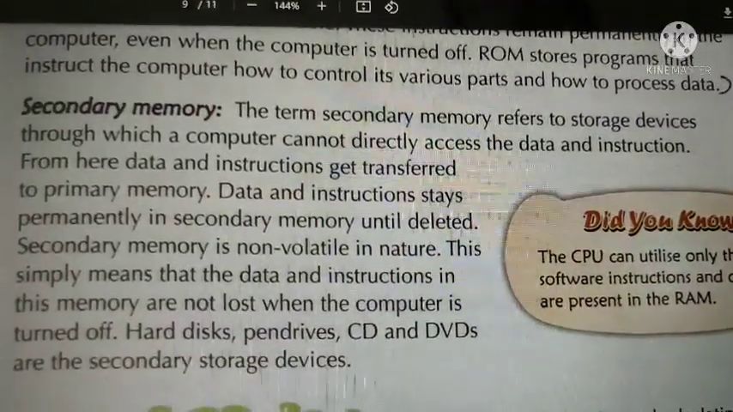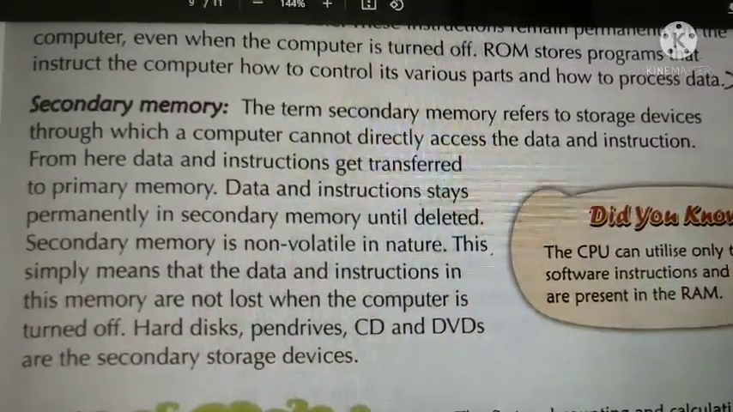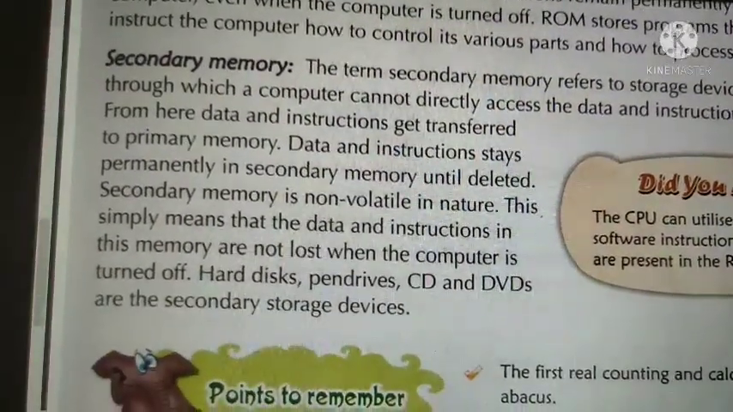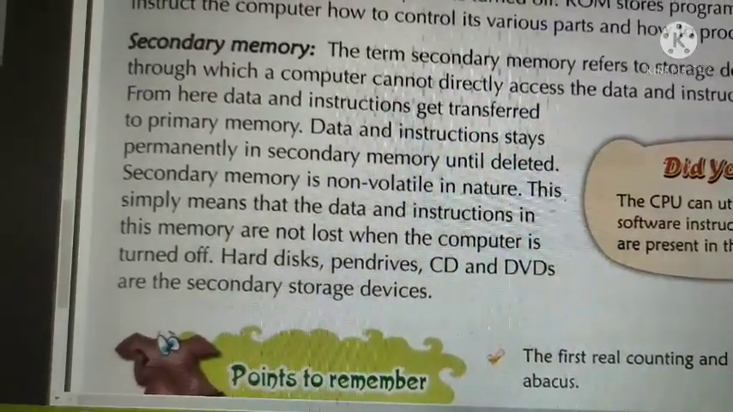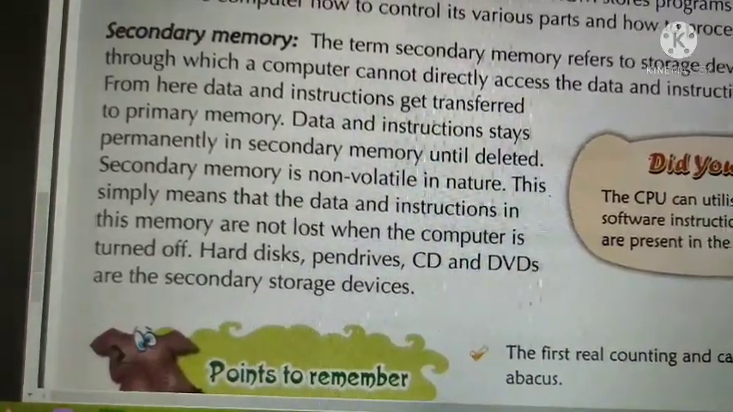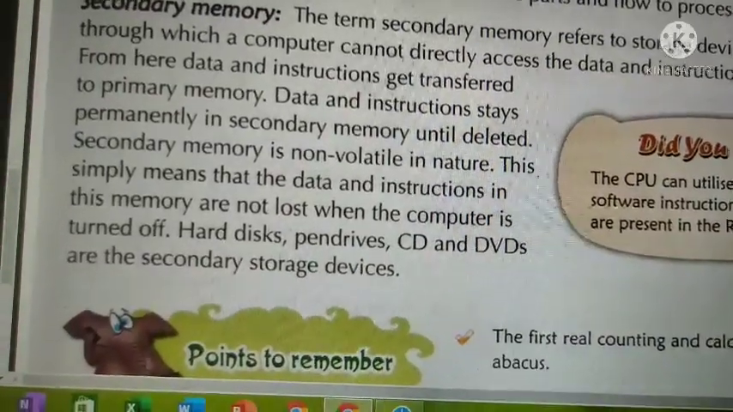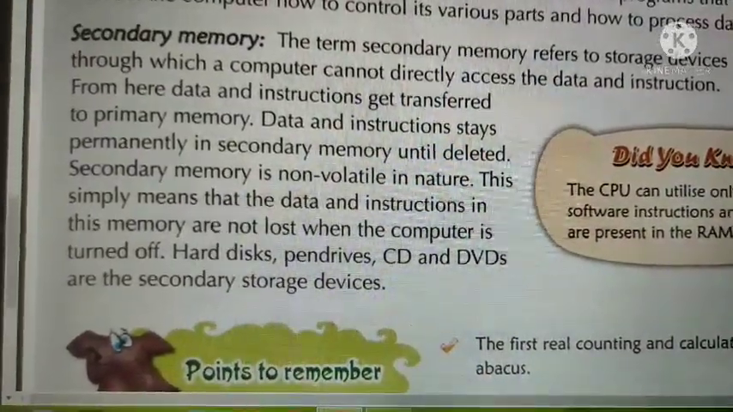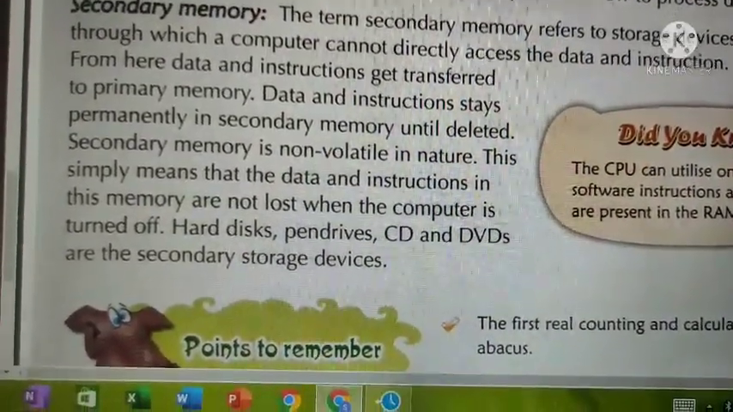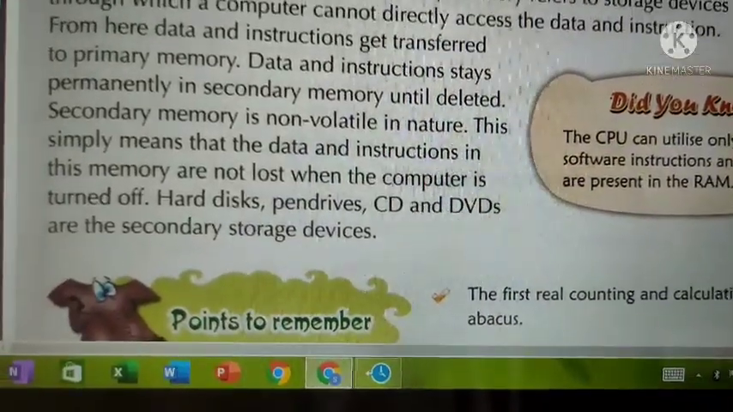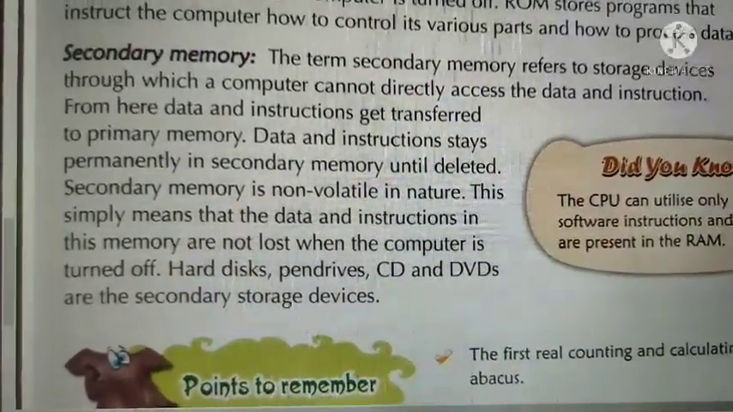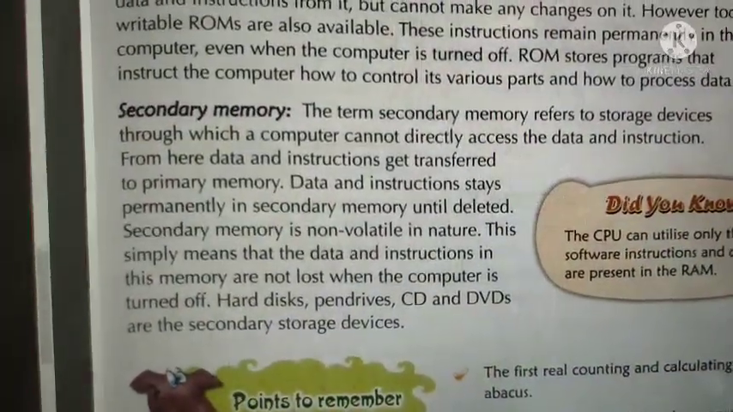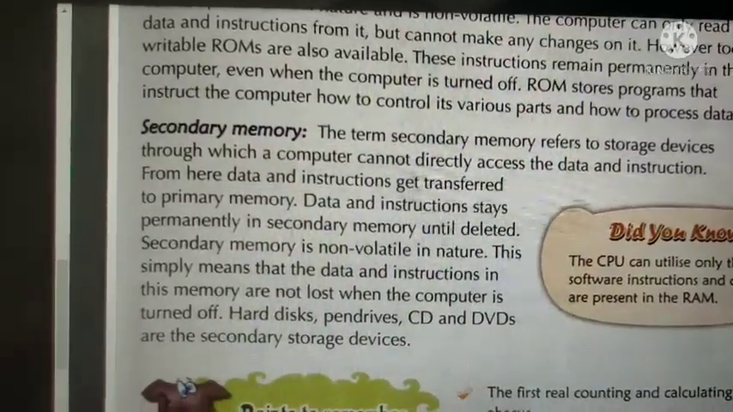The term secondary memory refers to storage devices through which the computer cannot directly access the data and instructions. From here, data and instructions get transferred to primary memory. Data and instructions stay permanently in secondary memory until deleted. Secondary memory is non-volatile in nature. This simply means that data and instructions in this memory are not lost when the computer is turned off. Hard disk, pen drive, CDs, DVDs are secondary storage devices. I will explain about that. In a computer, you have two types of memory.